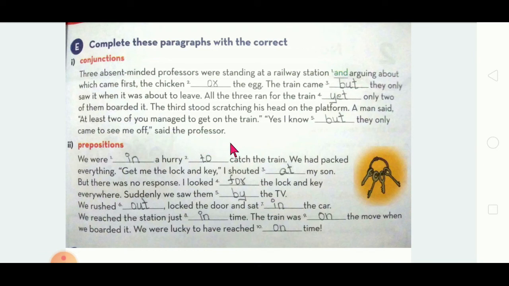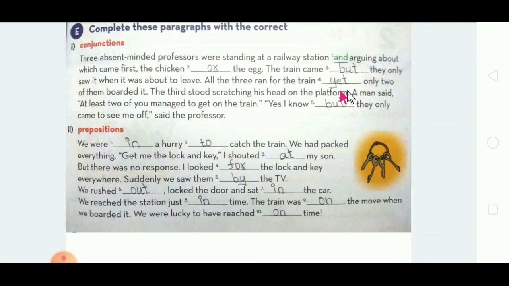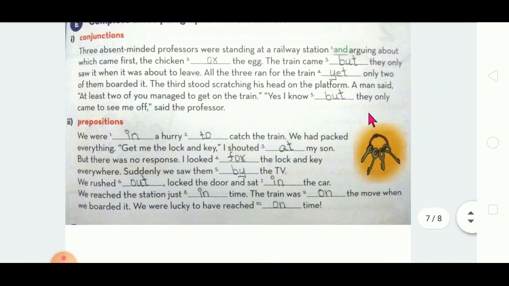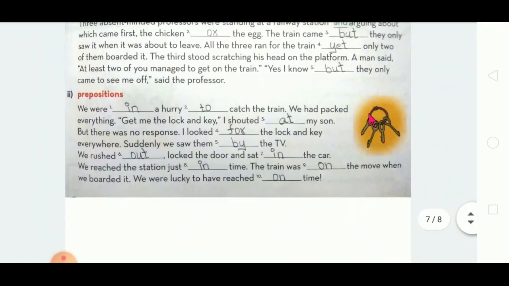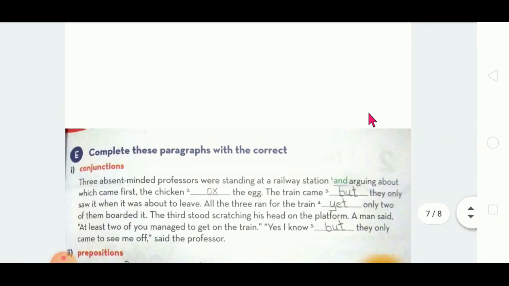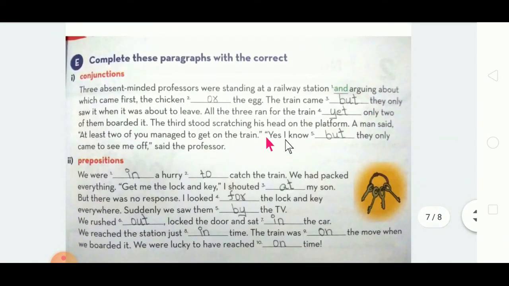So the professor who was standing on the platform said to the man, "Yes, I know they too have caught the train, but they only came to see me off. They came to see me only, not to catch the train." So the meaning is the two professors came to see me off, not to catch the train.